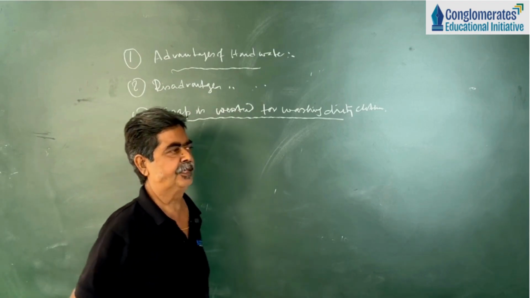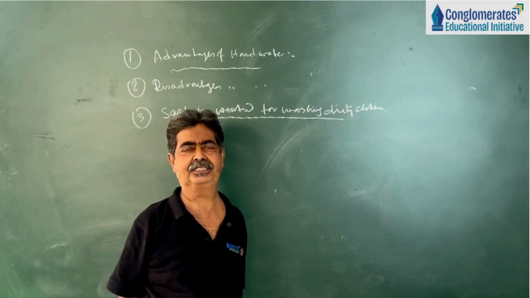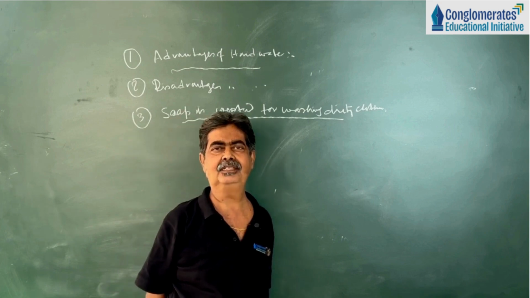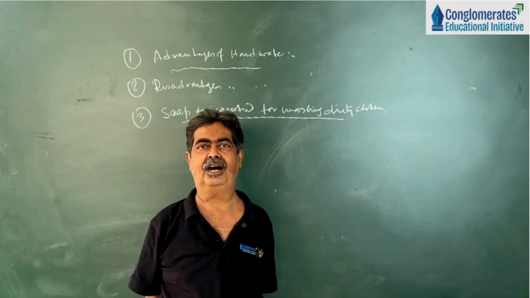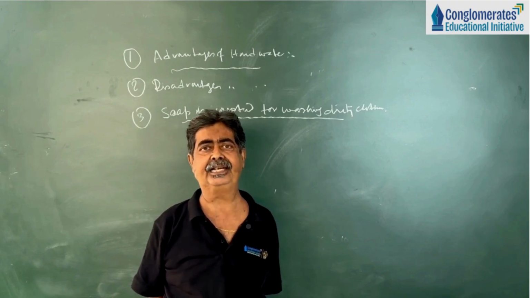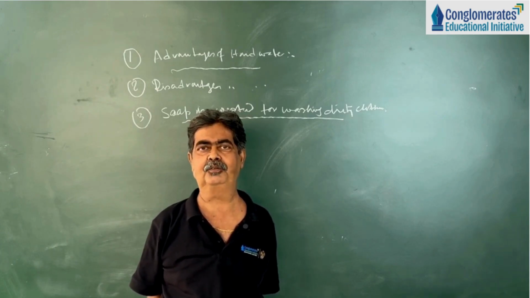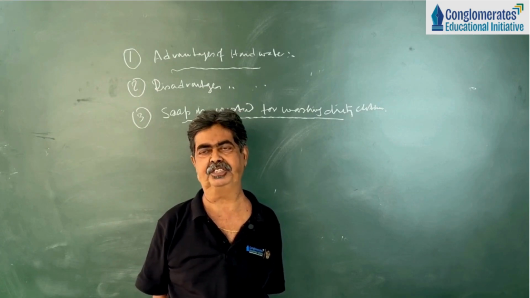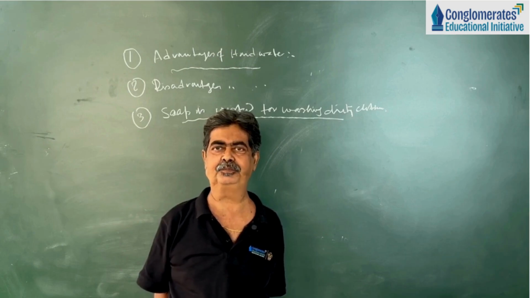That means if you use hard water to clean the dirty clothes, the soap is wasted. Why is soap wasted? Because the first function of soap is to remove the hardness of water. After removing hardness, it is useful for making froth or lather, with which the dirty clothes can be washed. Now, let me explain the mechanism why the soap is wasted.